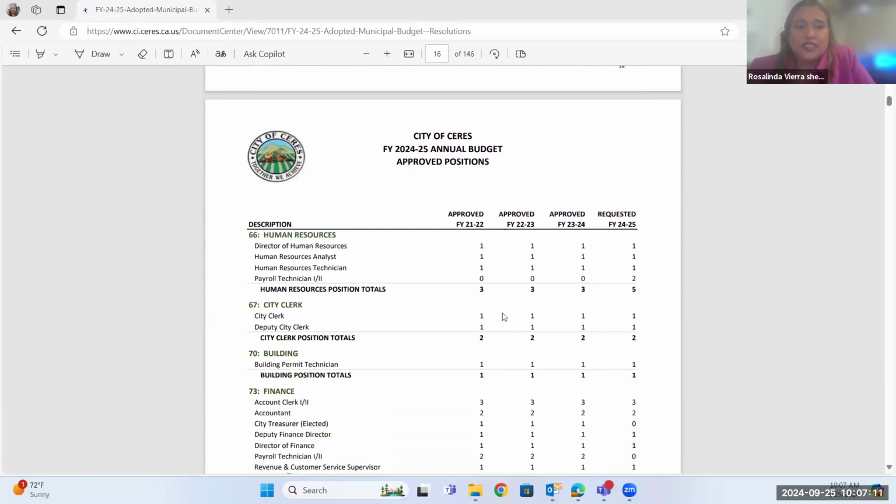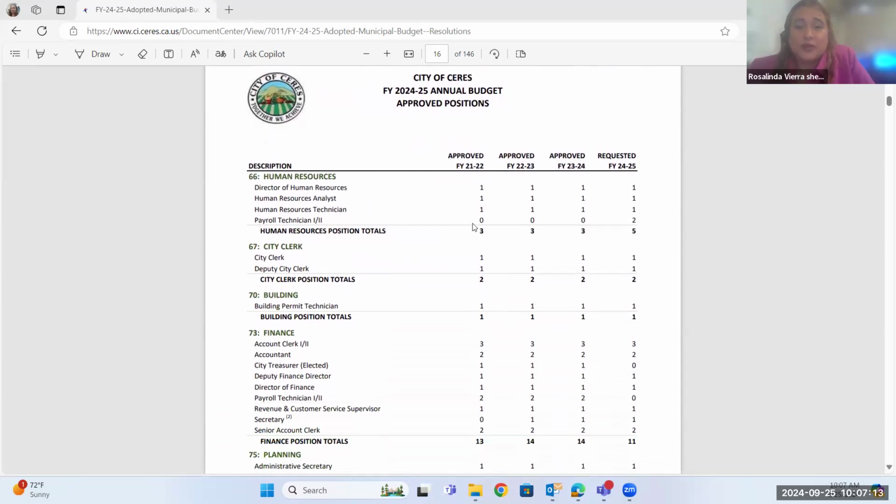So let's go on 66, which is our human resources department. They have increased because they moved payroll. The payroll was originally in a different department. So these 2 have actually gone somewhere else. So just to make sure you know that that's why there's zeros here. It's not that no one was getting paid the last 2 years. It was just under a different department.